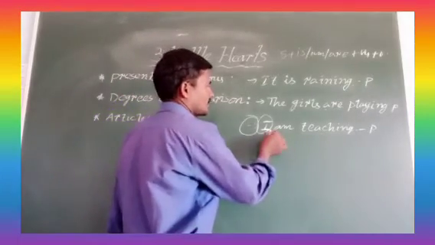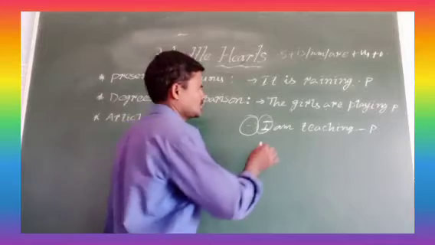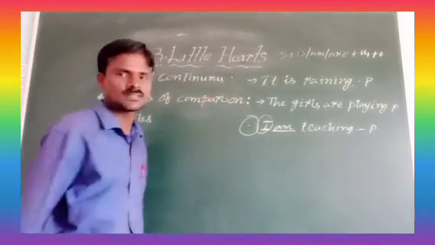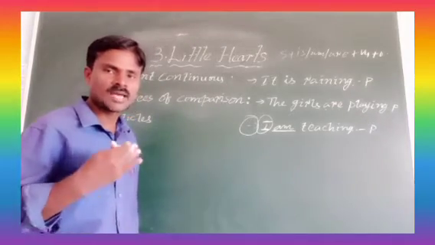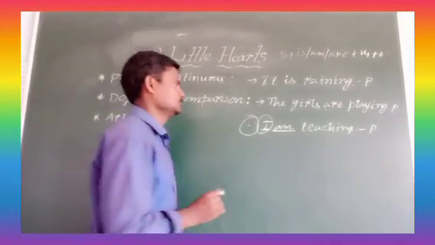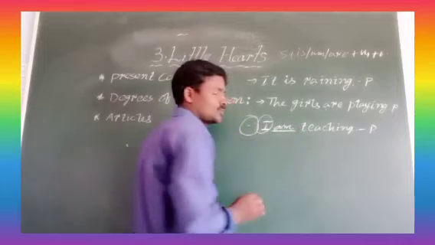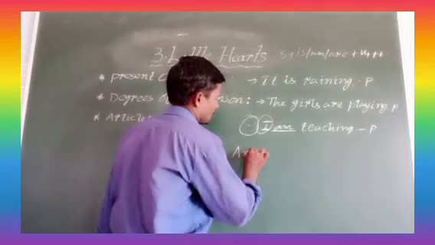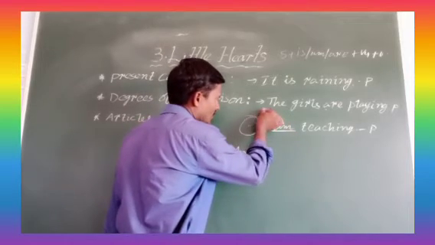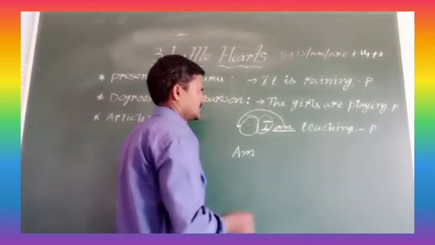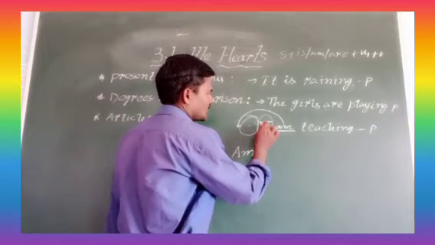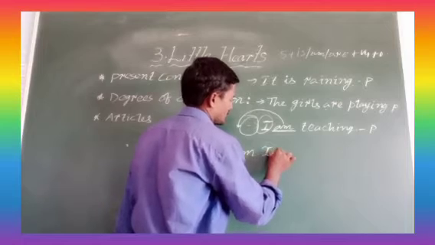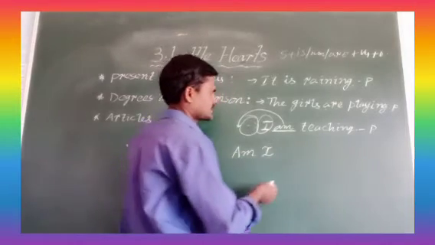See, if you want to make a question, you should bring the helping verb first. What is the helping verb here? After I, what helping verb do you have to use? Am. First you have to write am if you want to make a question. First bring this am. After that you have to write this personal pronoun I. Am I? Next, teaching.